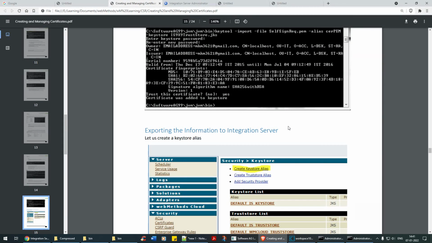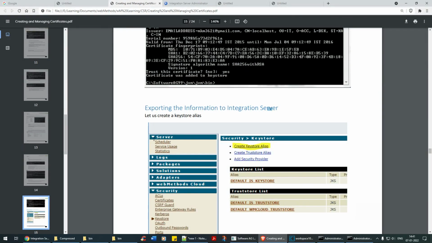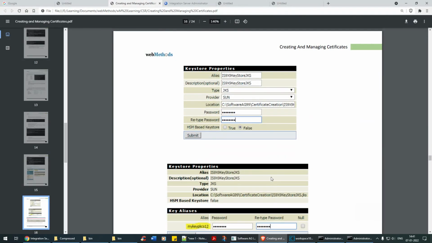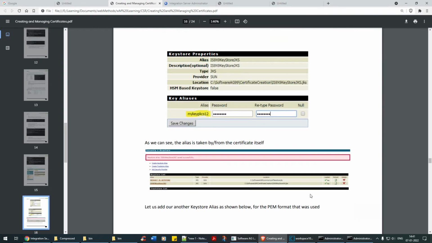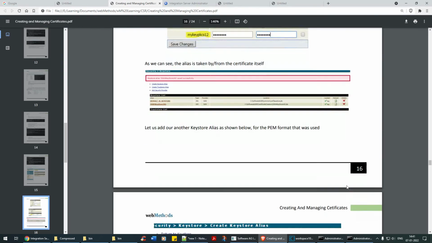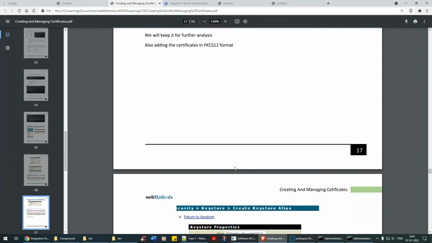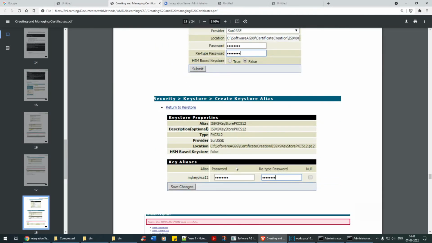Now this is the main part, exporting the information to the integration server. See, this is the main thing. Here, let us create a key store alias. And then we are importing the key store and TrustStore, whatever we have created. The one that we have created is keystore.jks, we are going to import it, and then we are going to load it. That's what we are going to do. This time it will be in PKCS12 format, and the other one is .key.